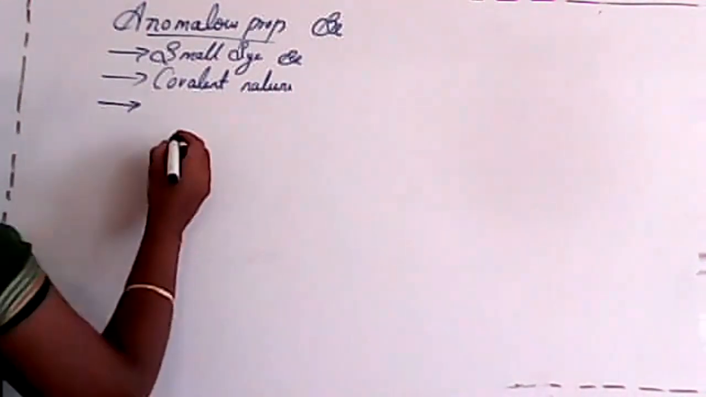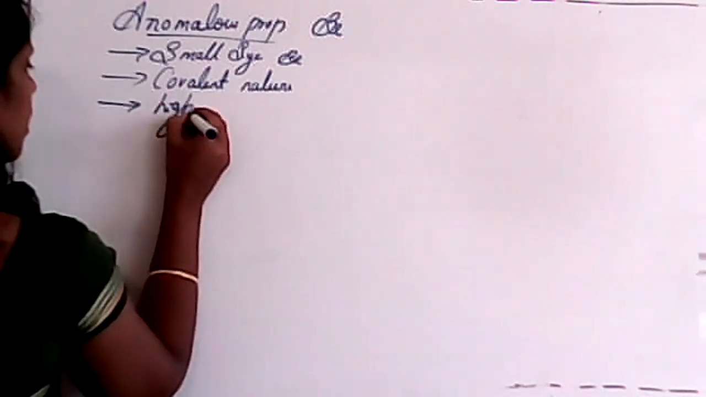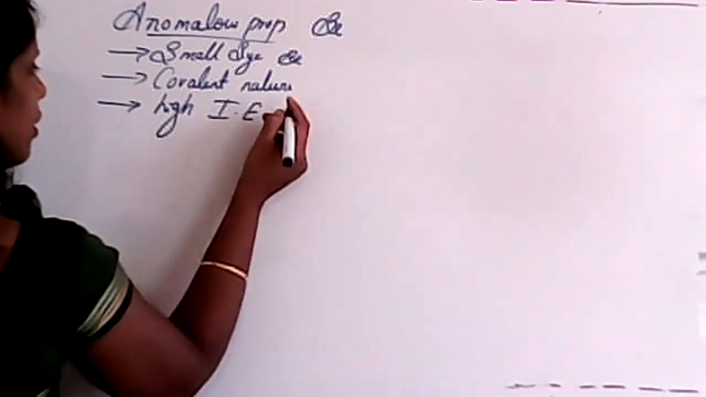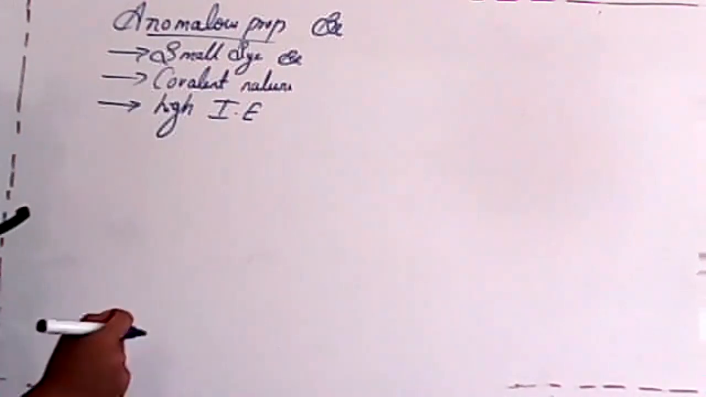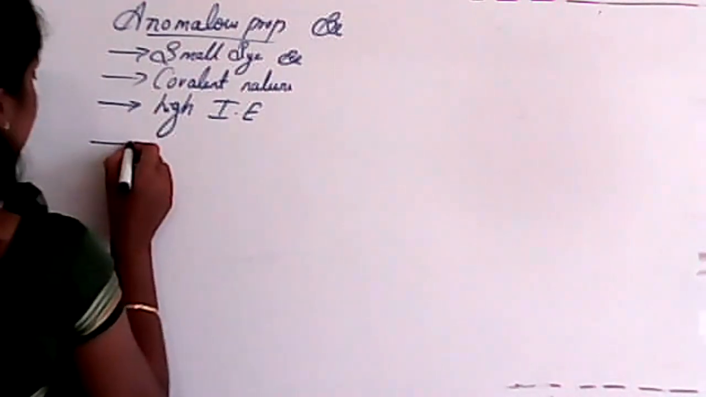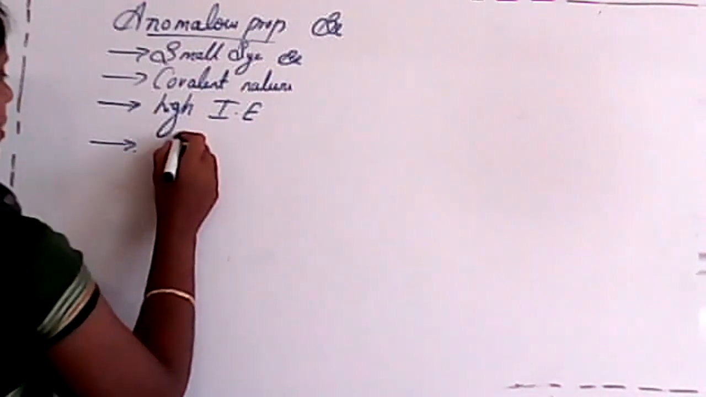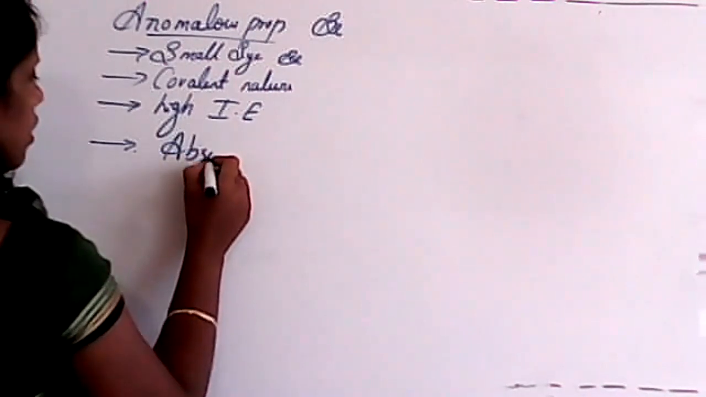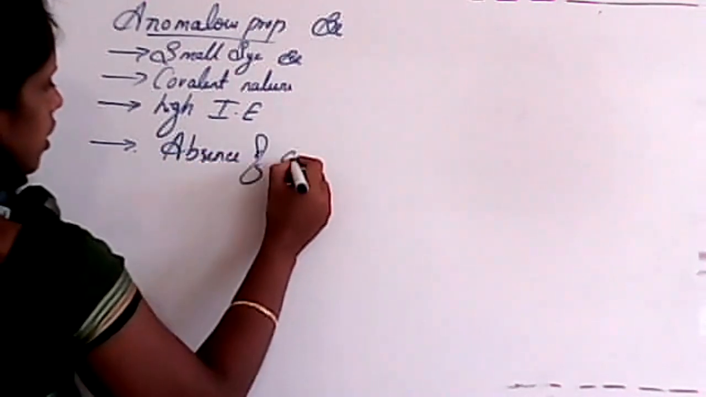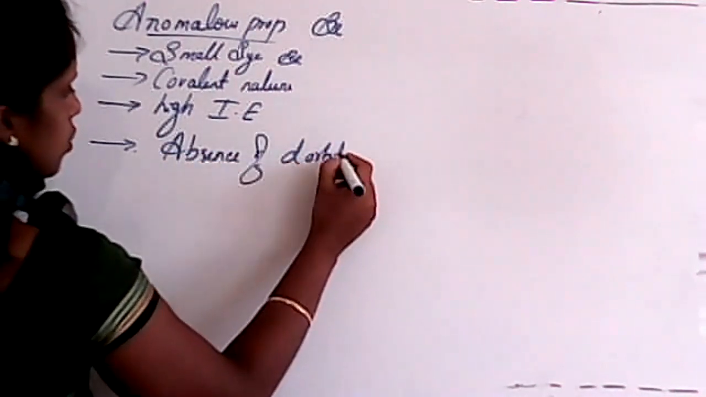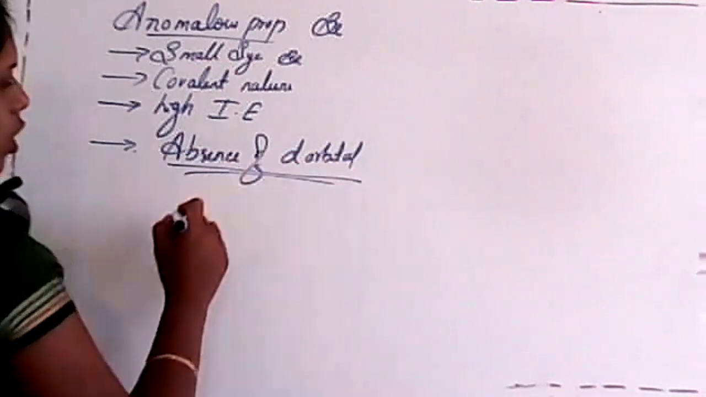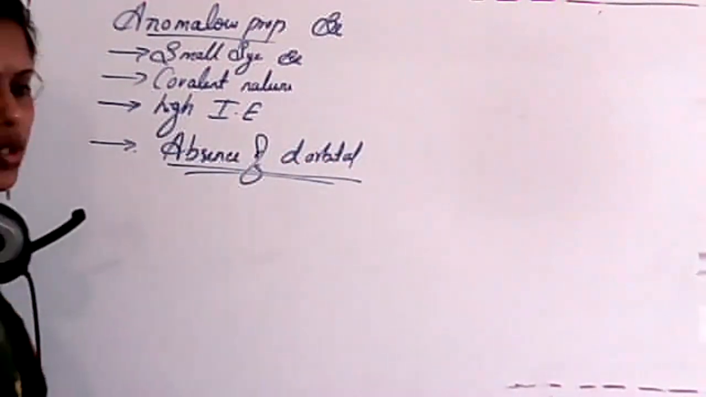Next one, it has a high ionization enthalpy due to its small size itself. And the next one I'll just tell you, it has a high hydration enthalpy. And the next thing is very important, that is absence of d orbital. Students, why do we consider absence of d orbital?